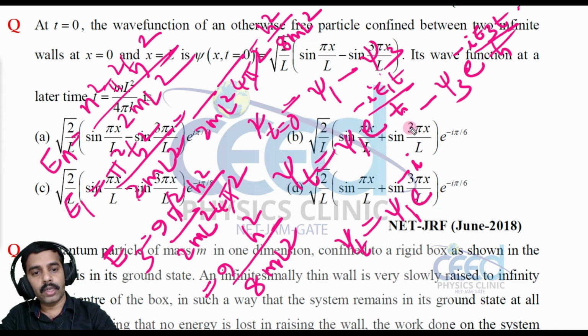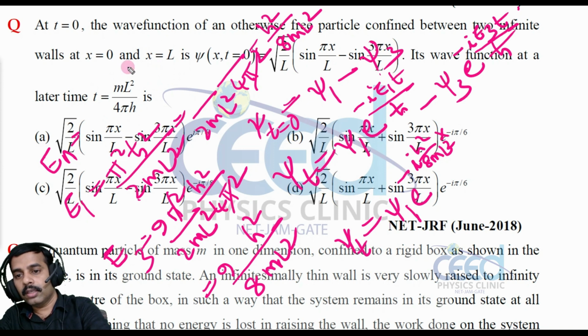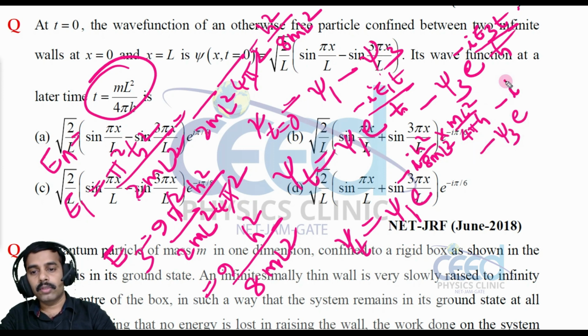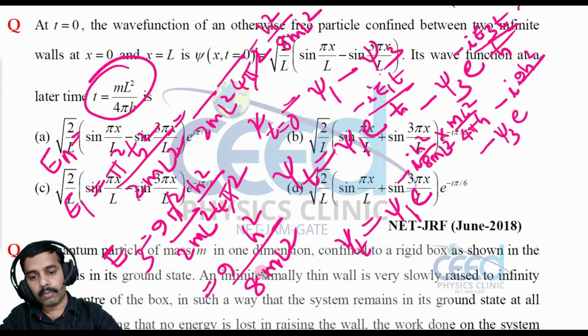E1 is equal to h square divided by 8 ml square, into t. What is t? T is given in the question, t is ml square divided by 4 pi h. Then minus psi 3 into e raised to minus i into 9 h square divided by 8 ml square into t.